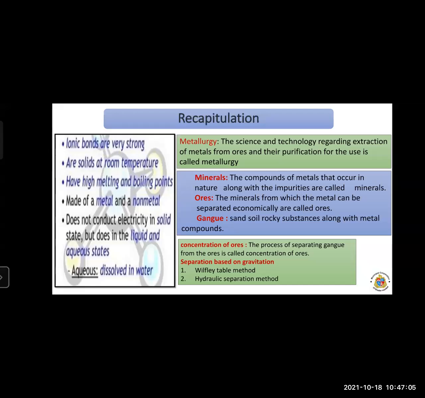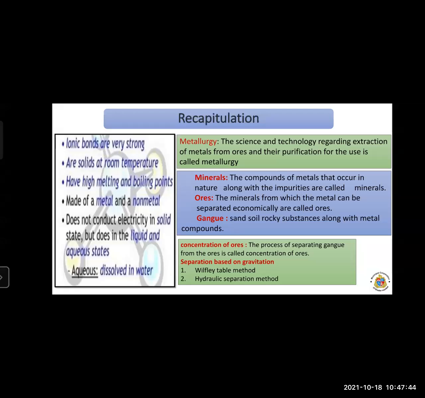They have a high melting point and boiling point. An ionic bond is formed between metals and non-metals. We know that metals release or donate their electrons, and non-metals accept the electrons. The bonding formed between the non-metals and metals is nothing but the ionic bond. The compound it forms is the ionic compound. Aqueous means dissolved in water. All the compounds which get dissolved in water are aqueous.